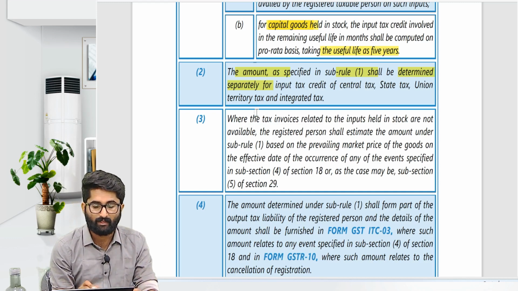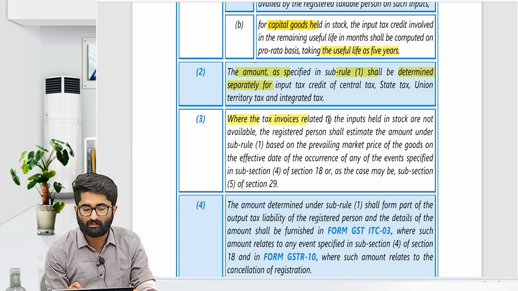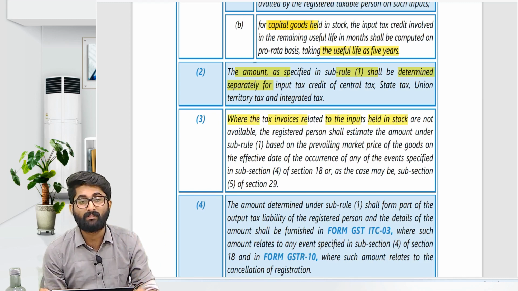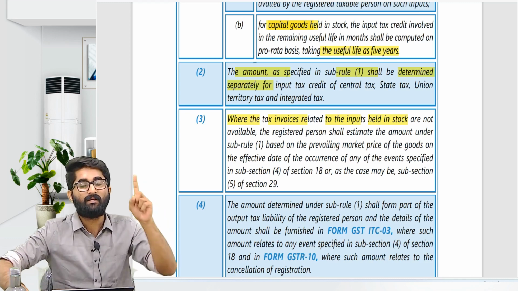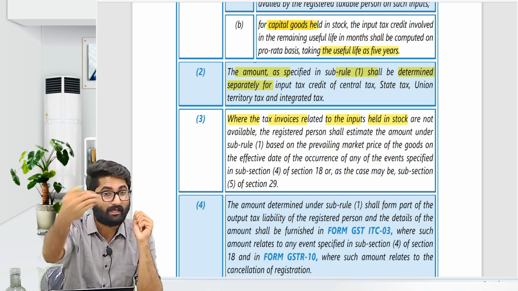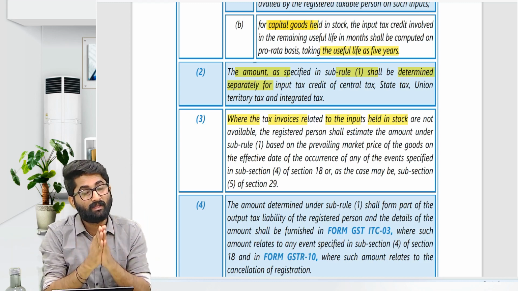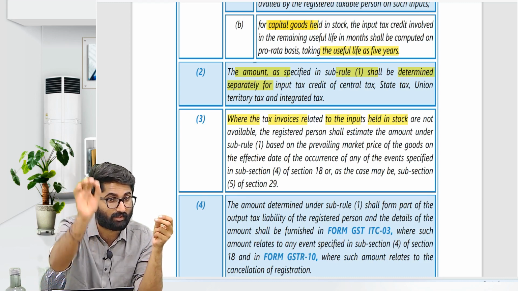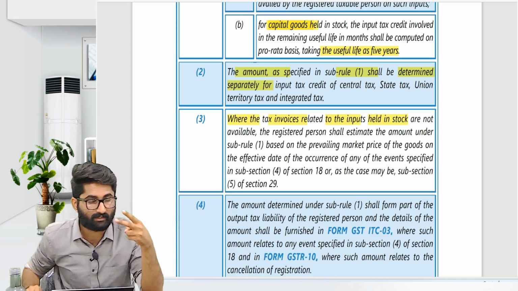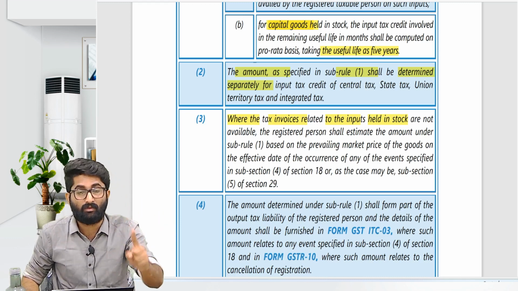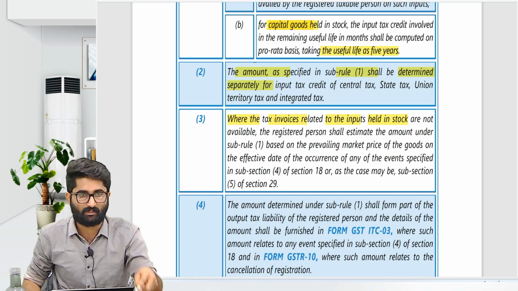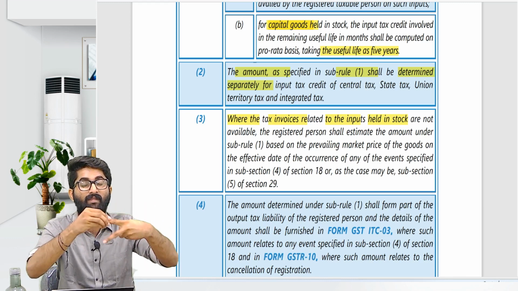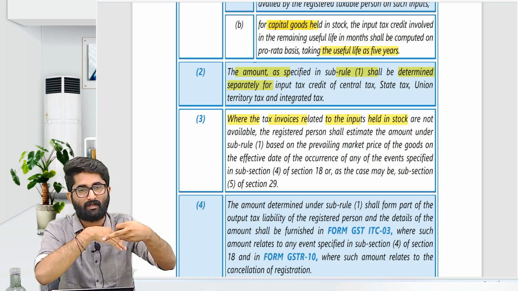And next, sub rule 3 says that where the tax invoices related to the input tax are not available. See, usually I told you, on the basis of invoices you have to reverse the ITC. Remember that in section 18 subsection 1 you are getting the ITC, and there are two conditions to get the ITC. On the basis of the invoice, if the invoice is more than 2 years old, no ITC, gone, bye bye.